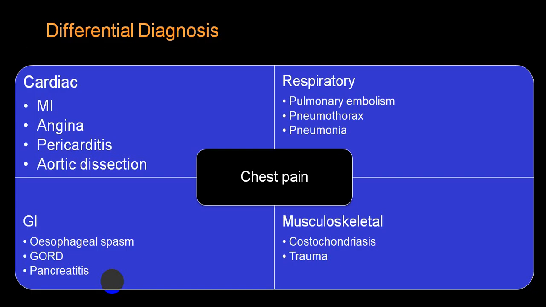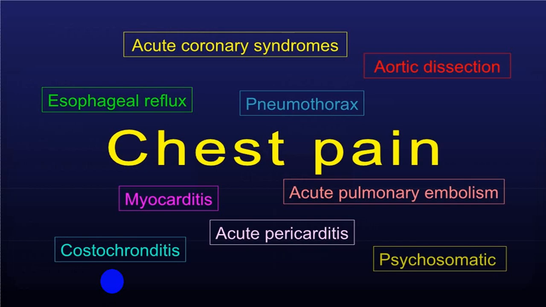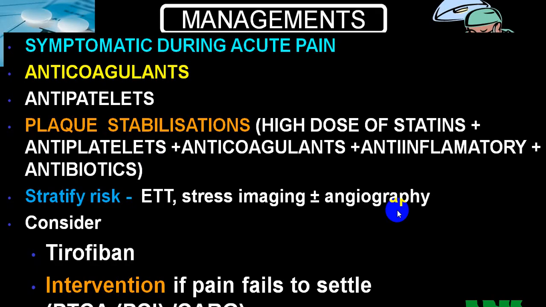You should differentiate cardiac, respiratory, GI tract, and musculoskeletal causes. We have discussed this in detail in the chapter on approach to chest pain. Very commonly, the chest pain will be because of acute coronary syndrome, GERD, myocarditis, costochondritis, pericarditis, psychogenic causes, acute pulmonary embolism, pneumothorax, etc.